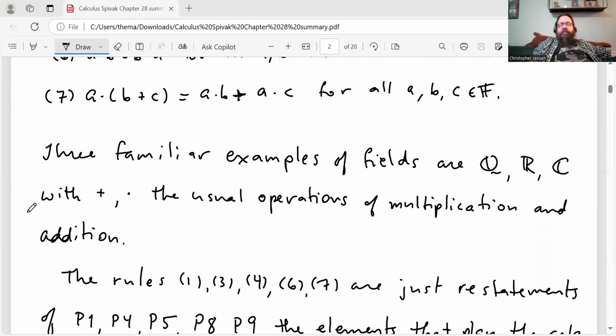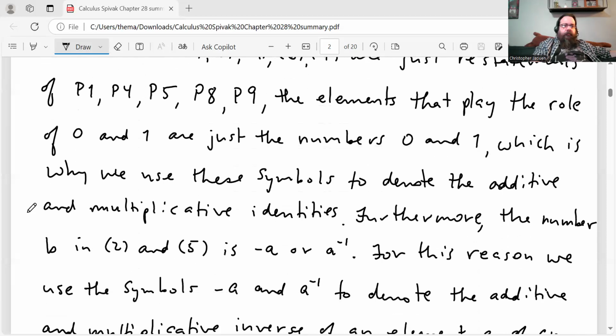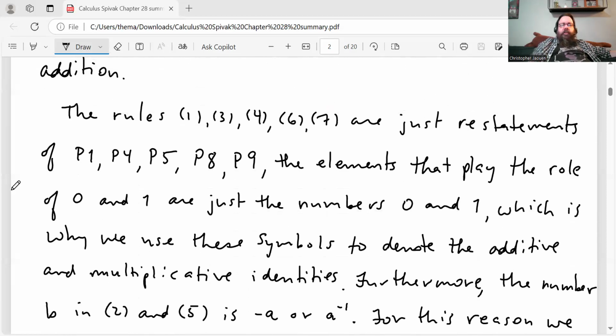Three familiar examples that we know are fields are the rationals, the real numbers, and the complex numbers. These are sets that we should be particularly familiar with, with the usual notions of addition and multiplication that we know of for those sets. The rules 1, 3, 4, 6, 7 are just restatements of the properties P1, P4, P5, P8, P9.